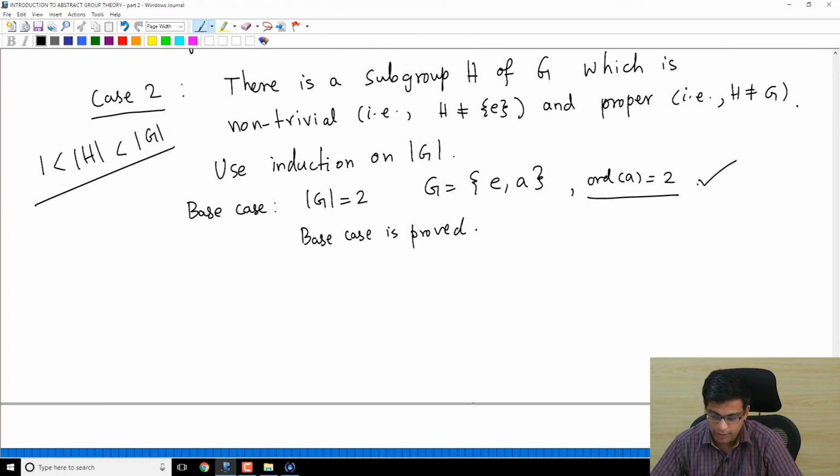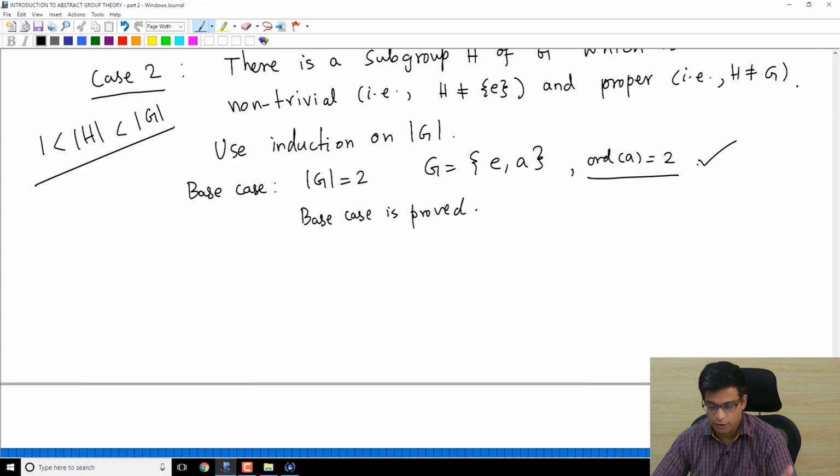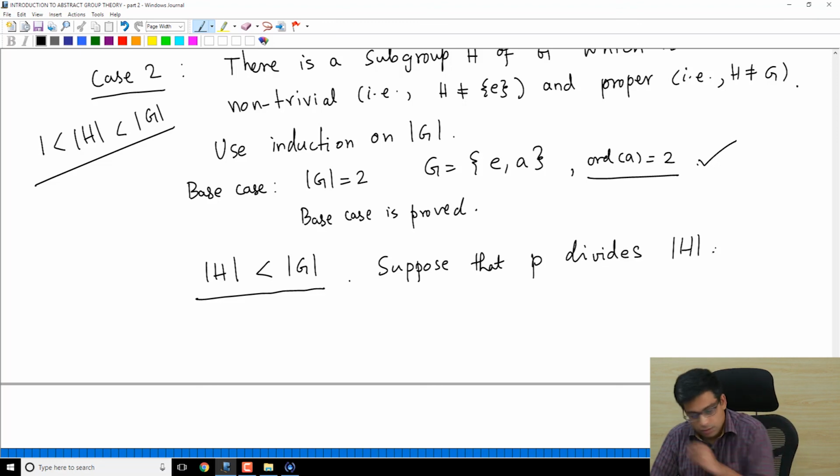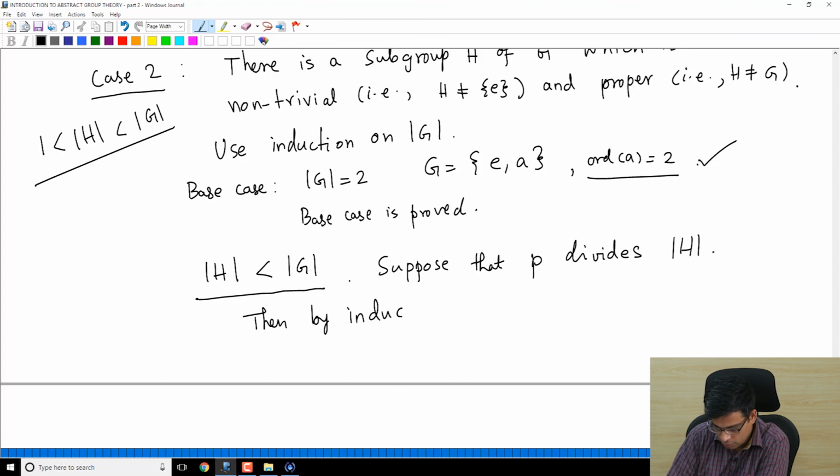Now I can assume that up to some number, all groups of that order which are abelian, and if a prime number divides them, there is an element of order P. So now we know that the order of H is strictly less than the order of G. Suppose that P divides the order of H. This is not necessarily true, but suppose it's true, since we only assume that P divides the order of G. Then by induction, because the order of H is strictly less than the order of G, and the induction hypothesis is that for anything which has order less than the order of G, the theorem holds.